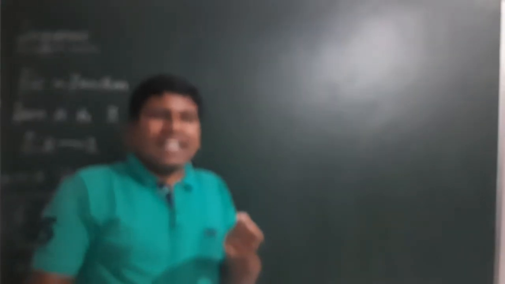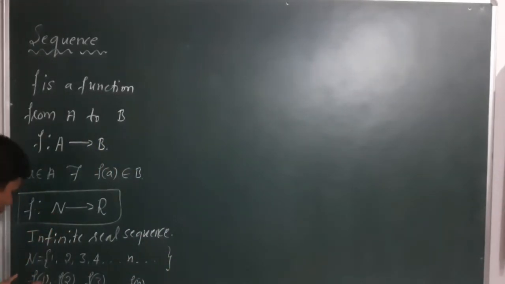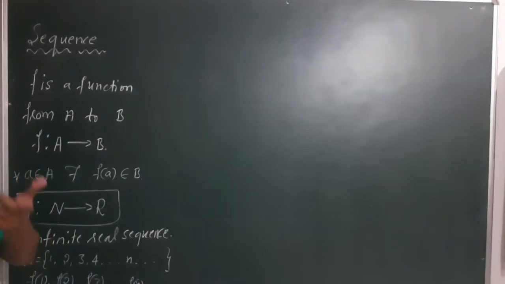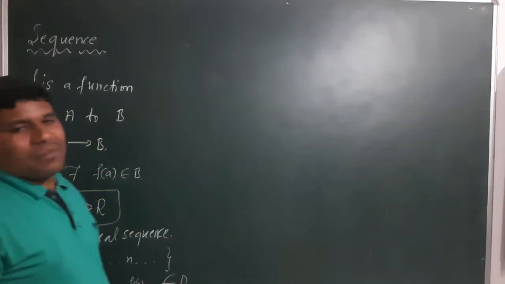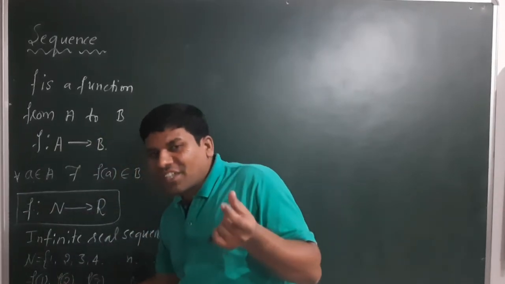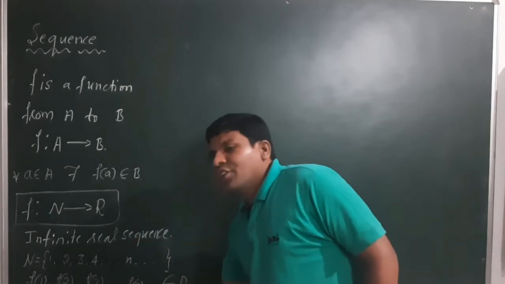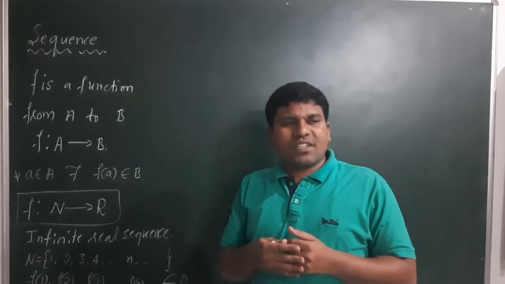These are called the values of a function for every positive integer, or for every natural number belonging to the set of natural numbers. That means all these are called images of every natural number. These are belonging to the set of real numbers. Okay, that means all these are the terms: first term f of 1, second term f of 2, third term f of 3. The nth term is going to be f of n, but for our convenience, in the sequence concept, you can